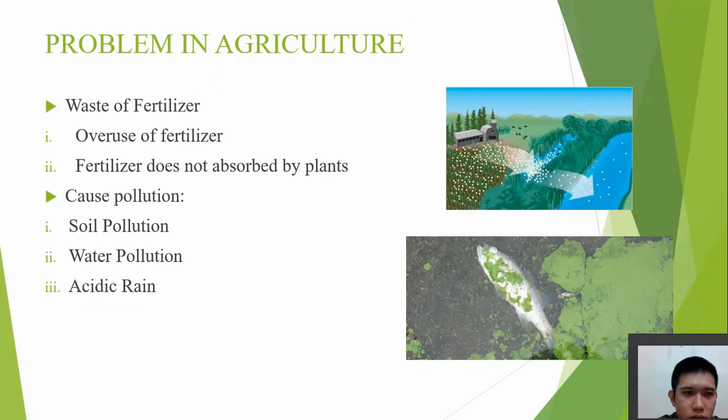Another problem faced in the agricultural activity is the waste of the fertilizer. The overuse of the fertilizer may cause the waste of fertilizer. The waste of fertilizer happens when too much fertilizer is used in the agricultural activity and the fertilizer is not absorbed by the plant. And this will cause soil pollution, water pollution, or acidic rain.